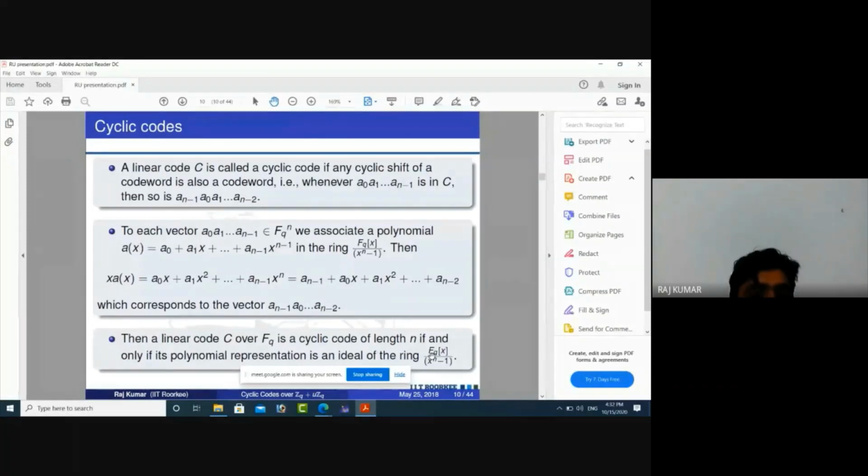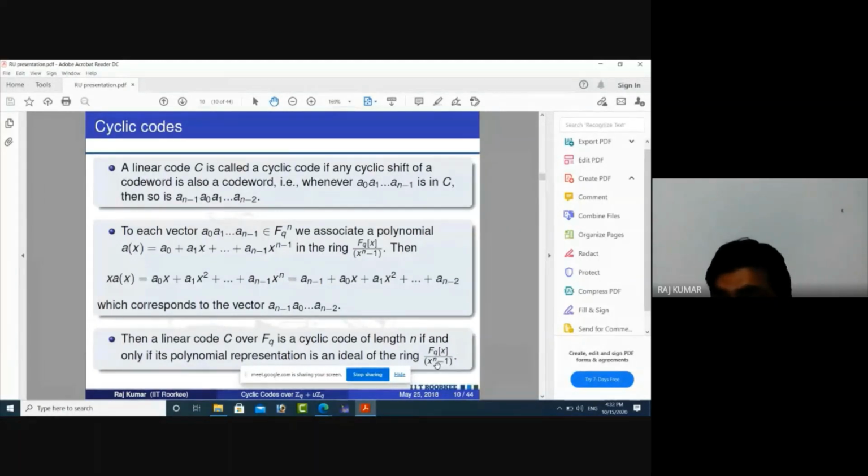This is very easy to find. That means it is very easy to find the complete ideal structure, and very easy to find the total number of cyclic codes over FQ of length n. We can find a formula for the total number of cyclic codes of length n over FQ. But what is the main thing? If n is relatively prime to q, then these cyclic codes are known as simple root cyclic codes.